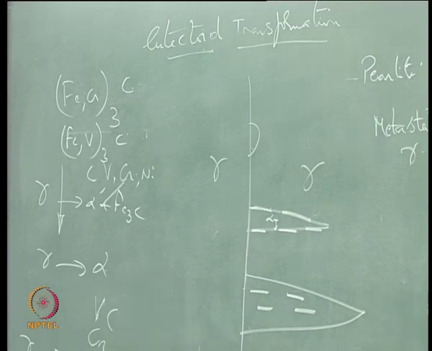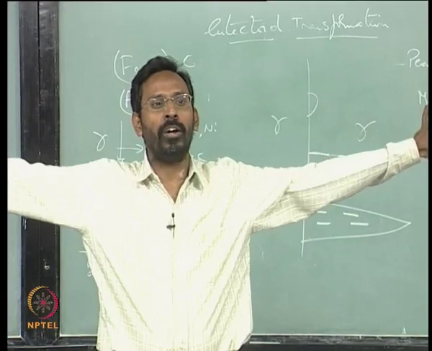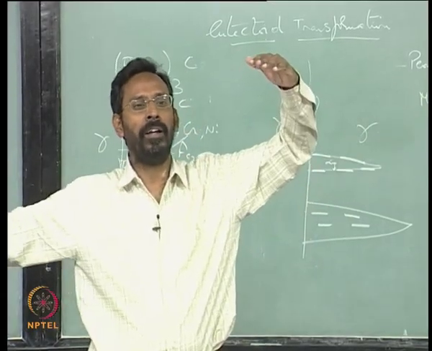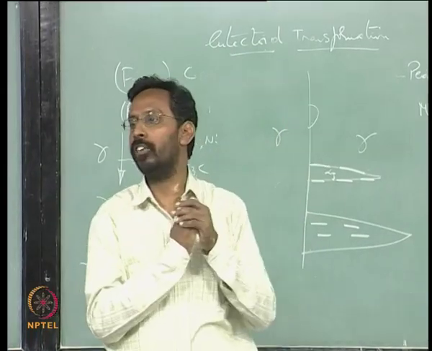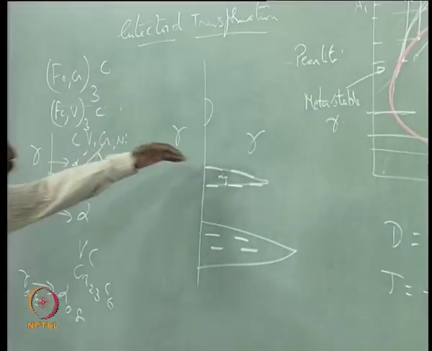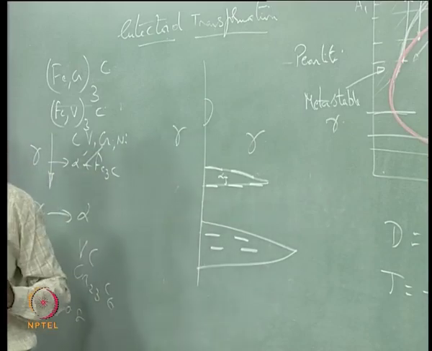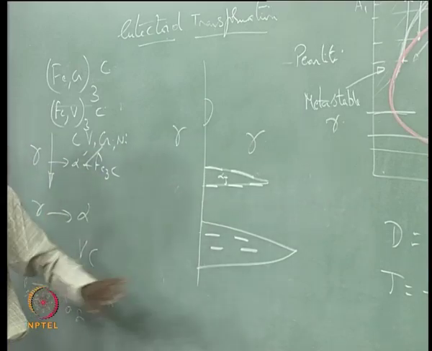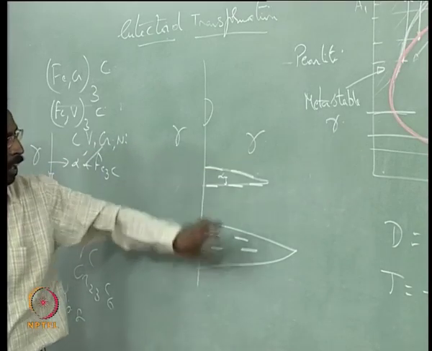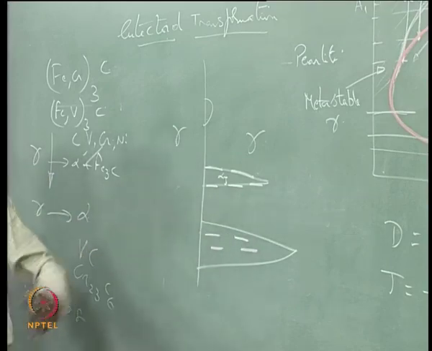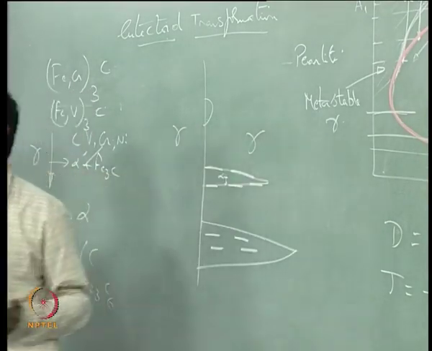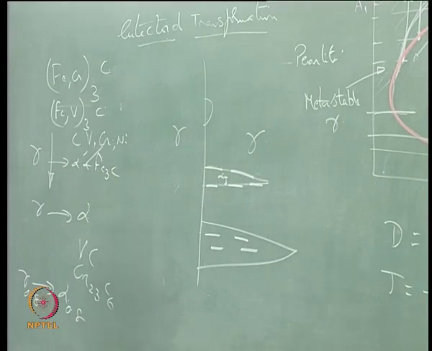So, you see a clear cut difference between a pearlite formation which involves a long range diffusion and an upper bainite and lower bainite, both of them need a short range diffusion, excepting that carbon diffusion becomes difficult for longer distances. So, it either forms here or forms here, and if you go below the MS, you see suddenly you will have a diffusionless transformation.